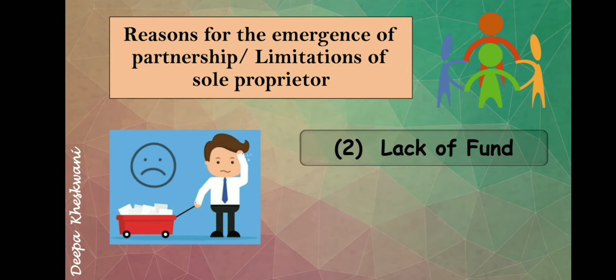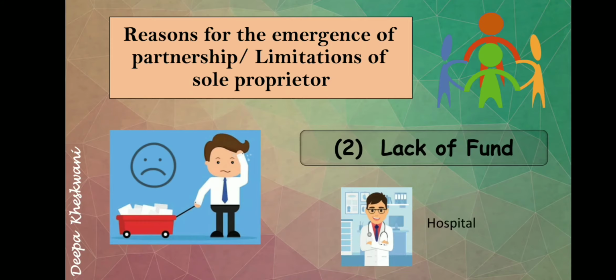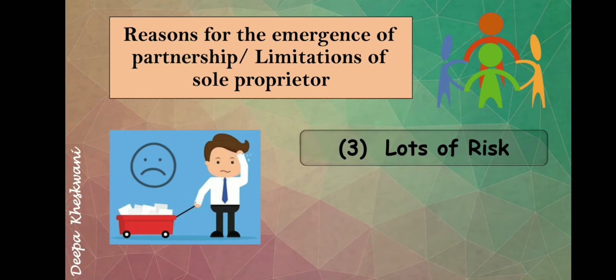Then second, lack of funds. Now if we think of one person who is a doctor, who has completed MBBS and wishes to open a hospital, but he doesn't have funds. In this case, how will this person open a clinic or hospital? He can get a loan, or the other option is making one person a partner who will invest to open the clinic or hospital. So this is the second limitation of sole proprietorship, or the reason for the emergence of the partnership firm. Then third, lots of risk.